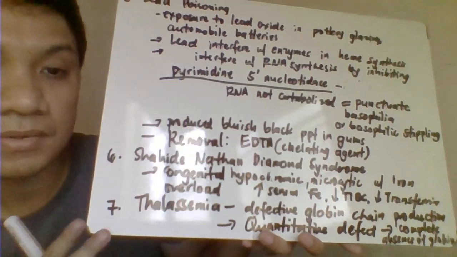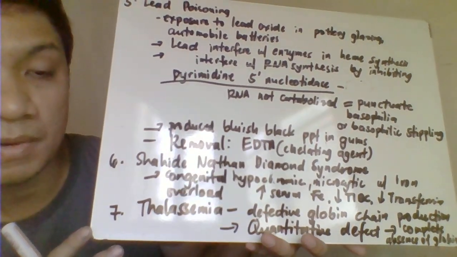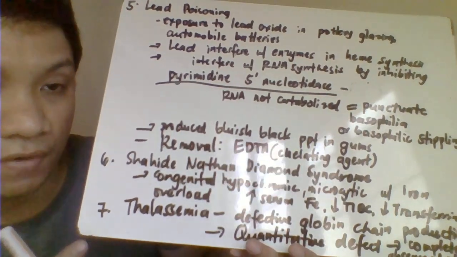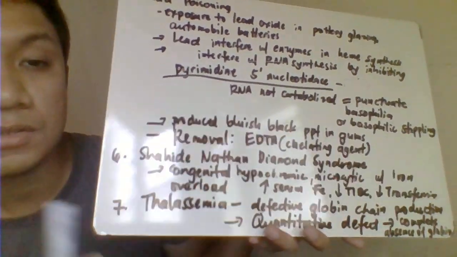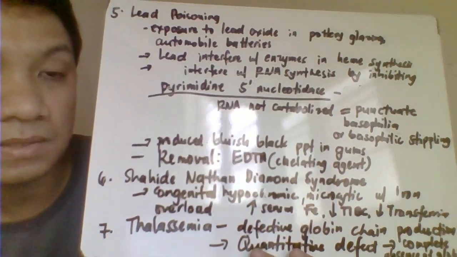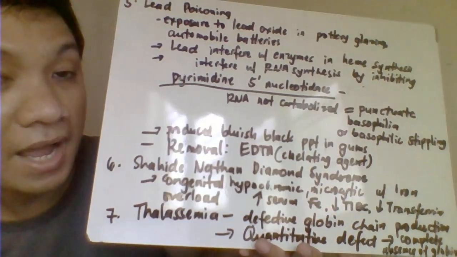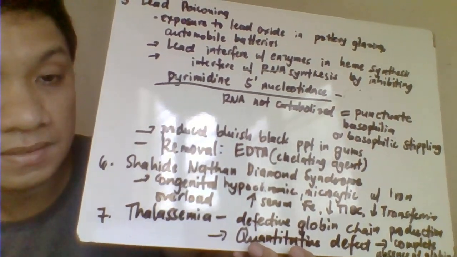Another one, microcytic hyperchromic, we have your Shahid-Nathan-Diamond syndrome characterized by congenital microcytic hyperchromic anemia with iron overload. Congenital, so inborn, overload na iron. So, sobrang dami ng iron ni patient sa plasma natin. So, it's not normal then. So, that would have here increased serum iron. Storage iron niya, we're also expecting that one to be increased.